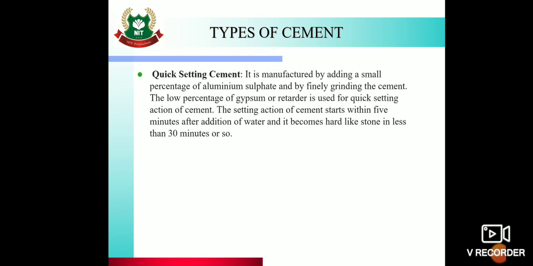Then next is quick setting cement. It is manufactured by adding a small percentage of aluminum sulfate and finely grind the cement. The low percentage of gypsum or retarder is used for quick setting action of cement. The setting action of cement starts within 5 minutes after addition of water and it becomes hard like stone in less than 30 minutes or so.